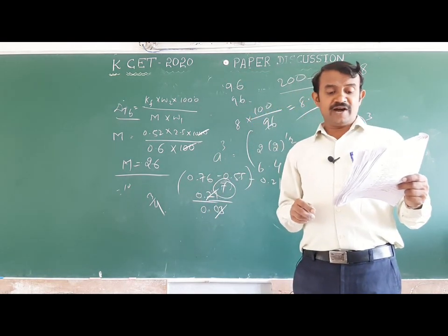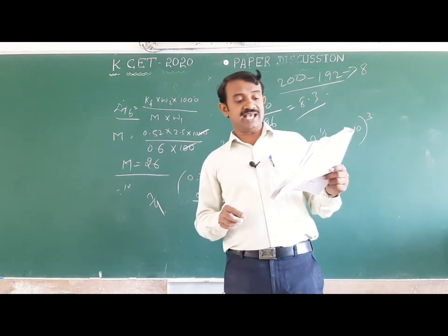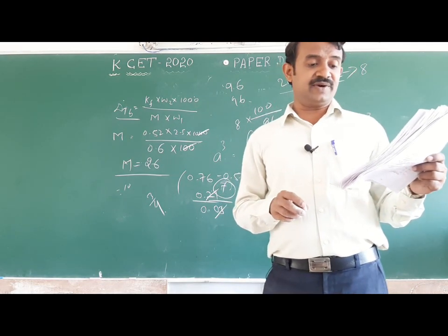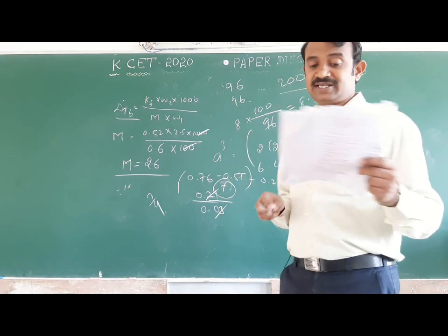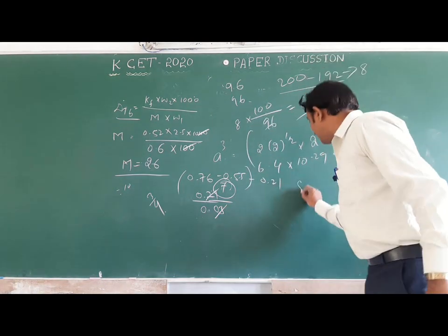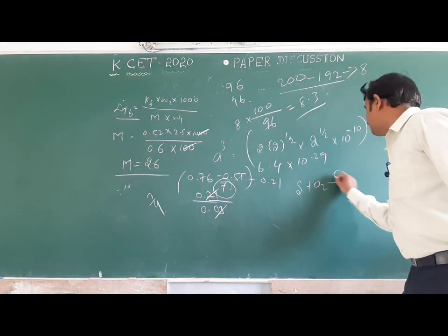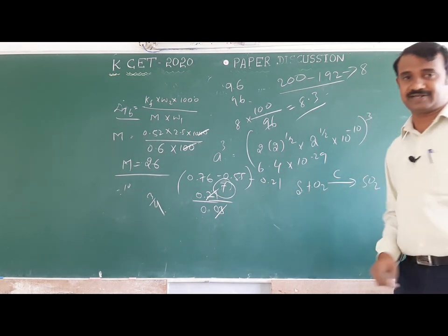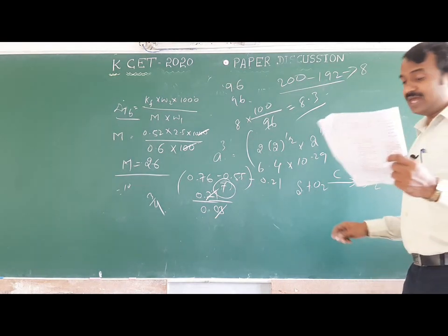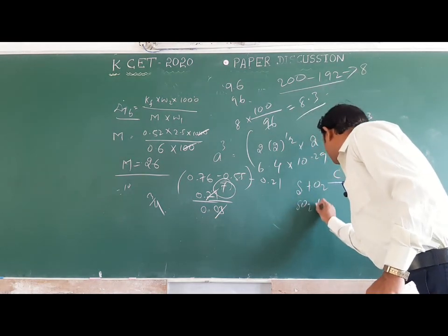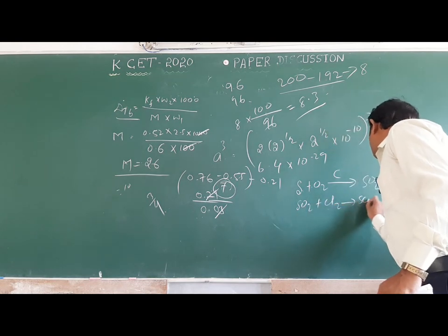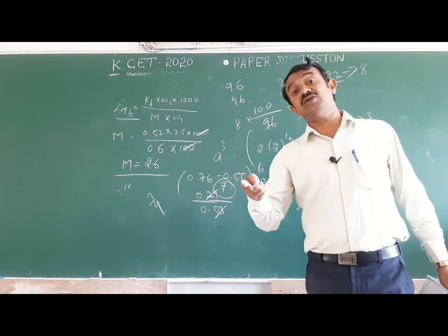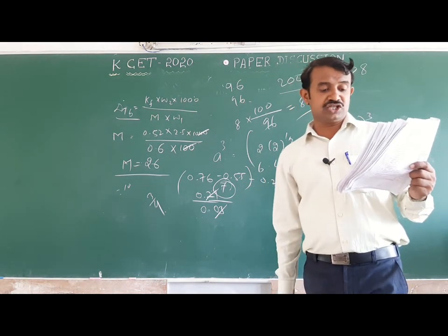Next one, sulfide ore on roasting gives a gas X. X reacts with chlorine in the presence of activated charcoal to give Y. The sulfide ore is roasted, sulfur reacts with oxygen to form sulfur dioxide. When the sulfur dioxide reacts with chlorine in the presence of activated carbon, it forms SO2Cl2, that is sulfuryl chloride, not sulfonyl chloride, sulfuryl chloride, SO2Cl2.